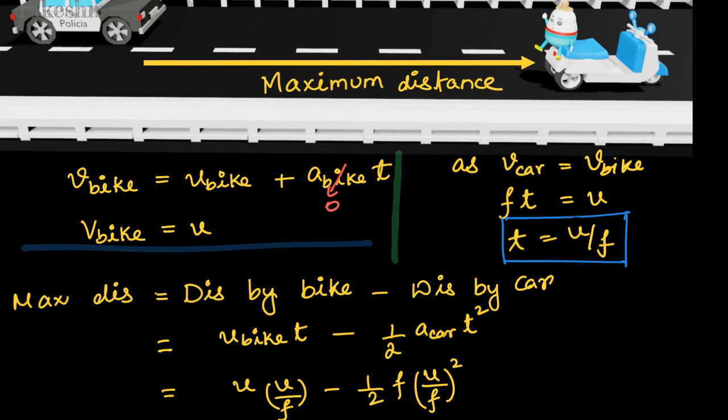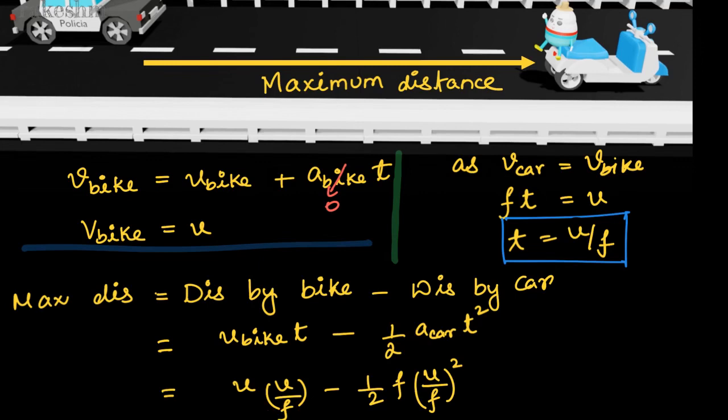The distance travelled by the car is half a t square, right? The formula for distance for a constantly accelerated body is ut plus half a t square. The initial velocity of the car is 0, so we are directly writing the distance covered by the car as half into acceleration of the car into t square. Initial speed of the bike is u and the time we have calculated is u by f.